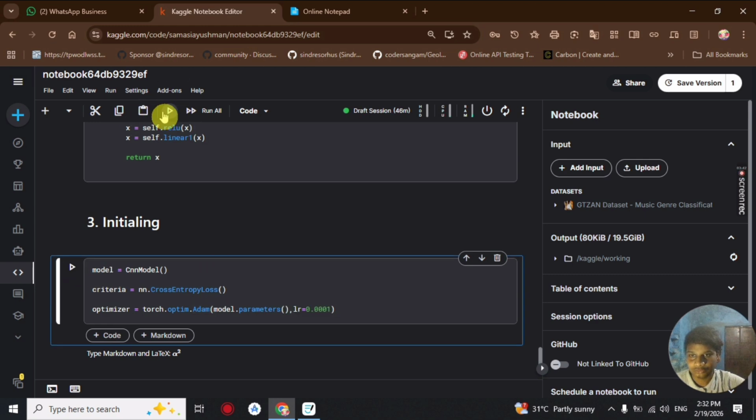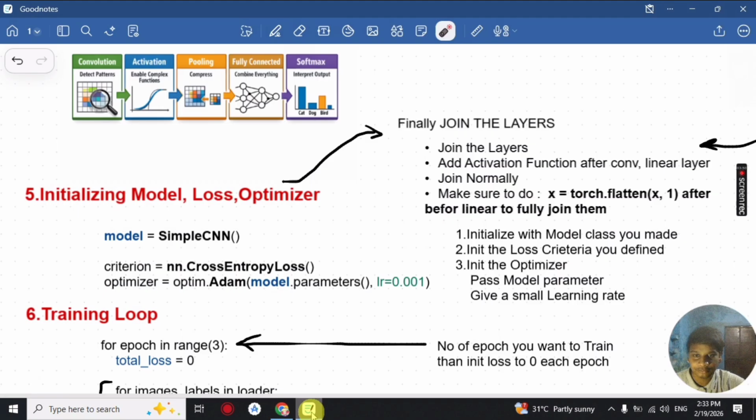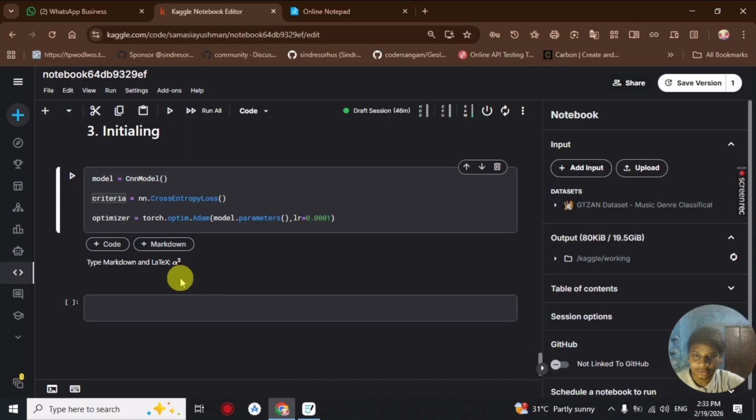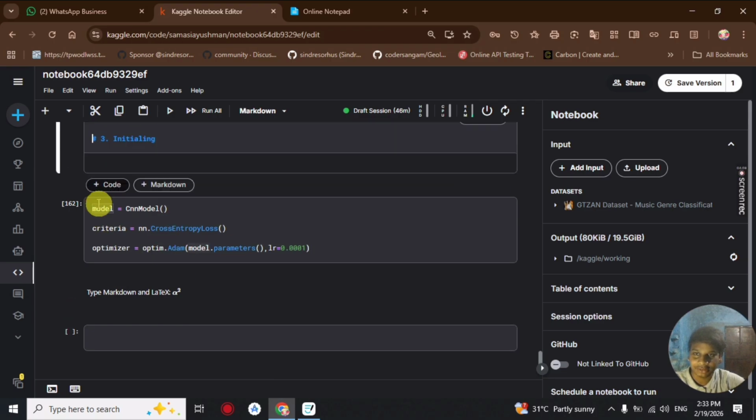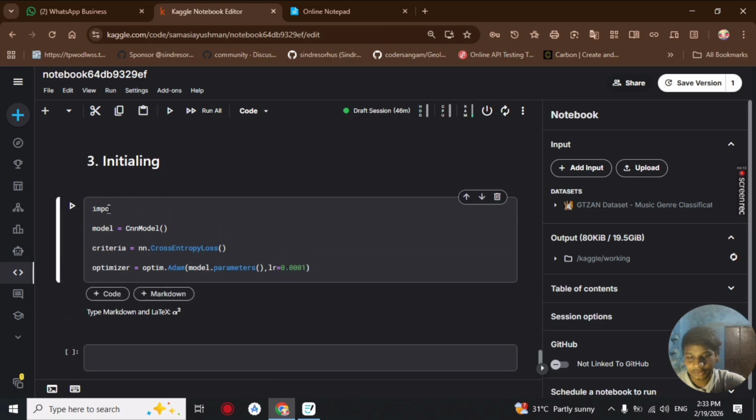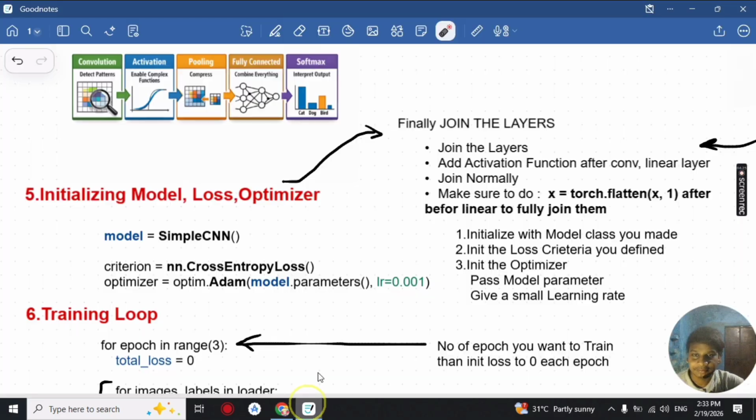With this we initialize our model, loss and optimizer. First we initialize the model, then we define the criterion, and if you want to use optim only, we import torch.optim as optim. Now the optimizer is called by optim, and we pass in a small learning rate so we could train easily.